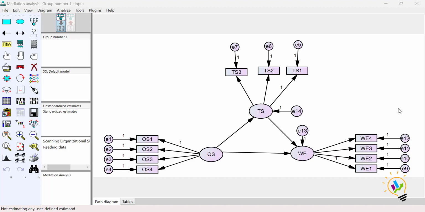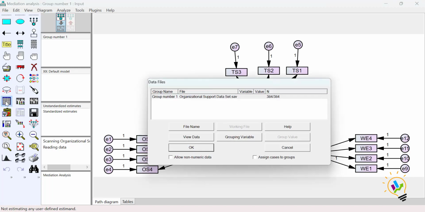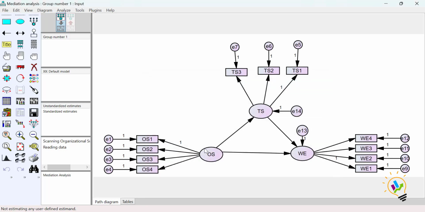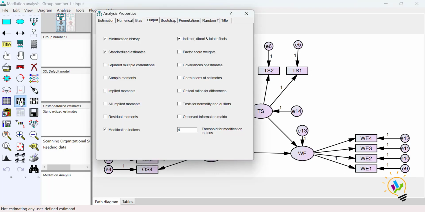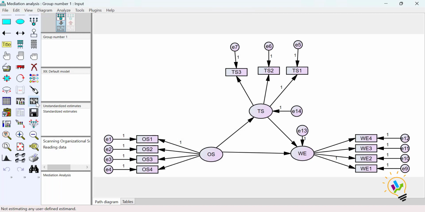So first we are going to run the analysis. Let us see the sample size first. If you see this selected data file, the sample we have is 384. Now we will test normality. For this normality test, we need to select the button analysis properties. In the output tab, we need to select test for normality and outliers.